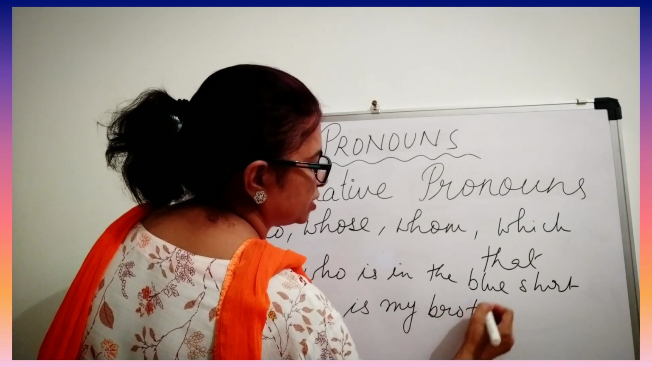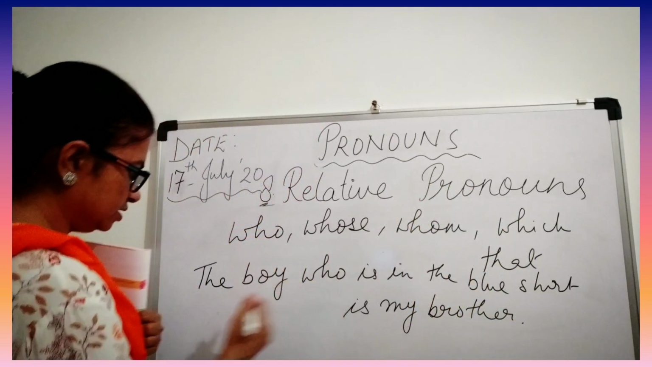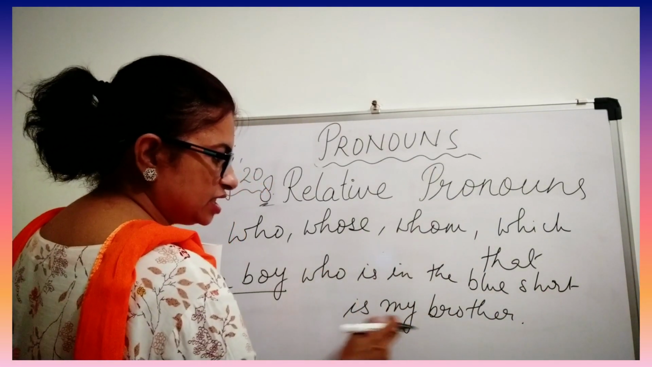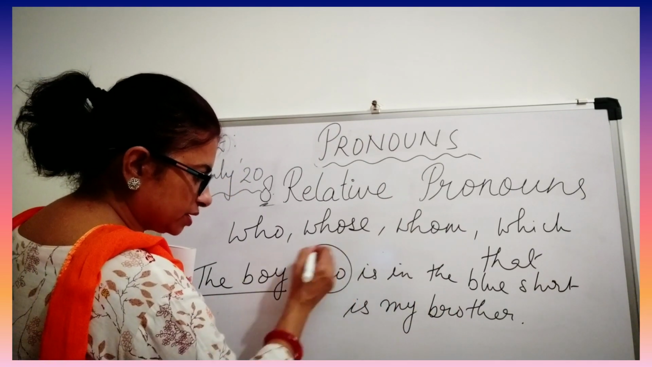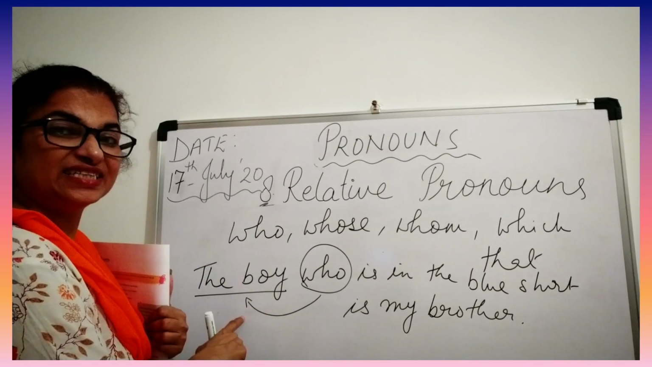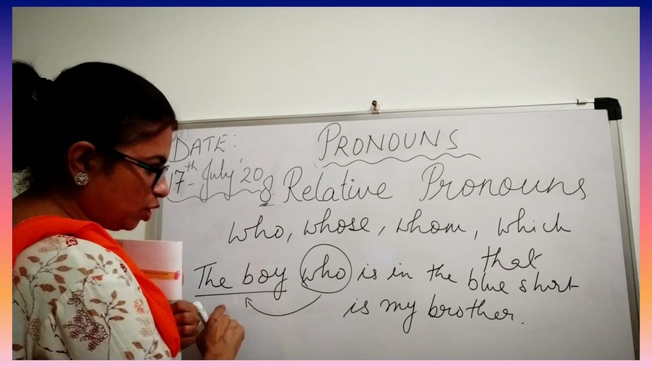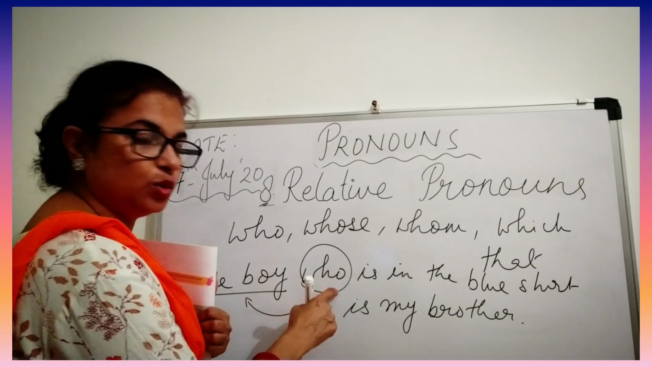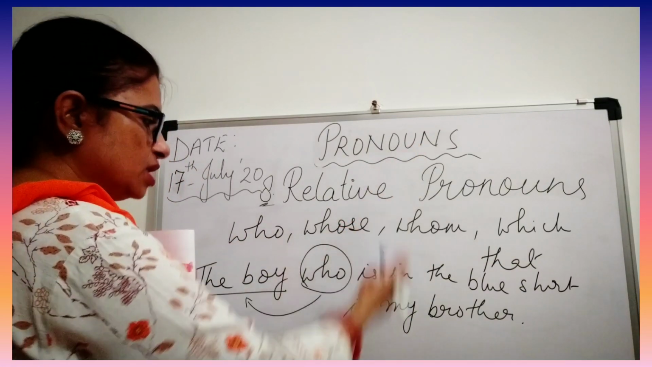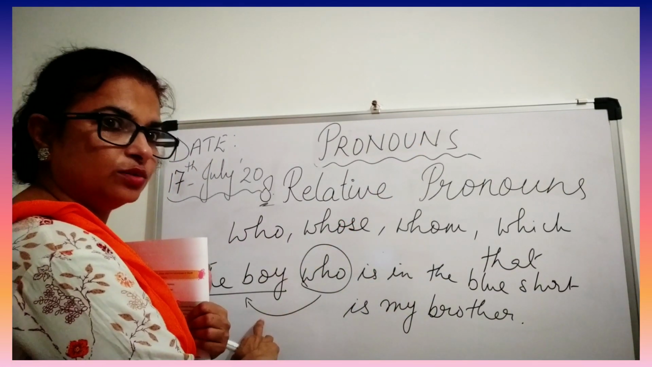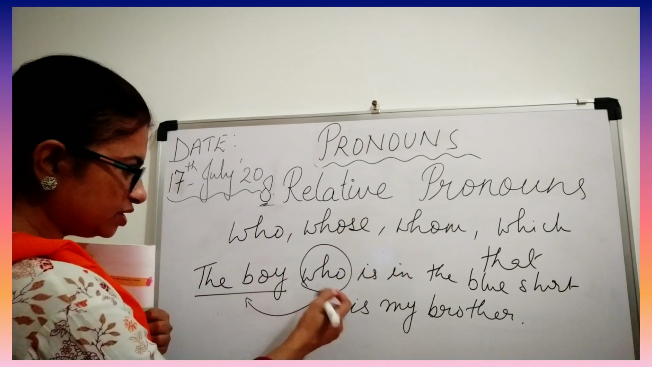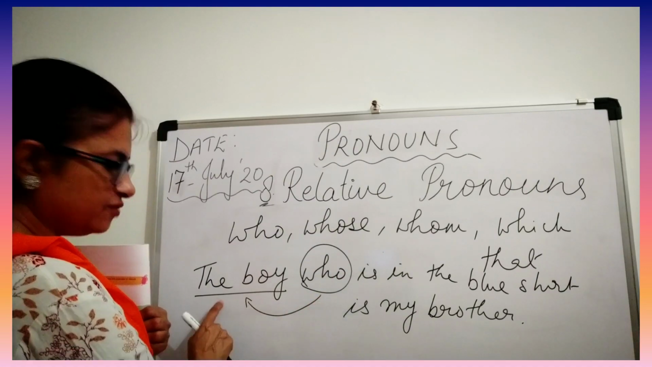The boy who is in the blue shirt is my brother. Now, this word "who" is used for the antecedent. So the boy is the antecedent of the word "who". You have to remember that in pronouns, whatever word we are using for the noun will come afterwards, after the noun. So here, "who" is the word we are using for the boy.